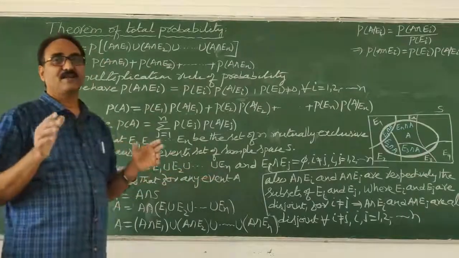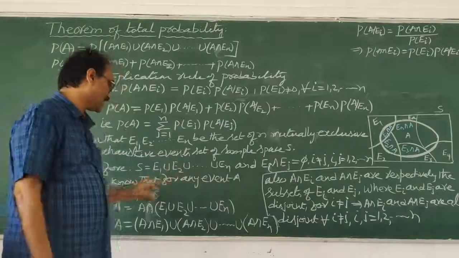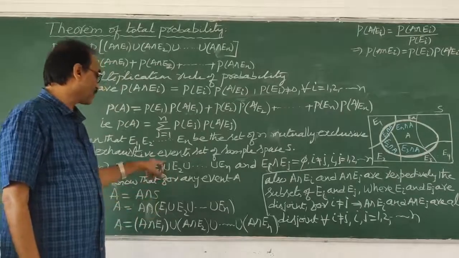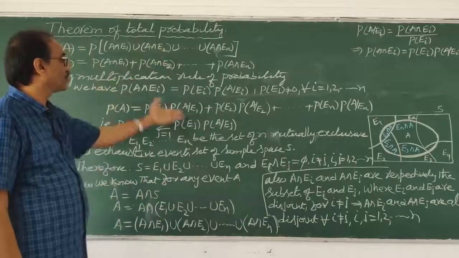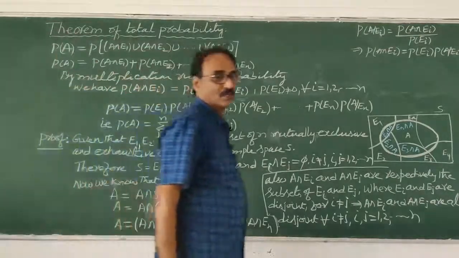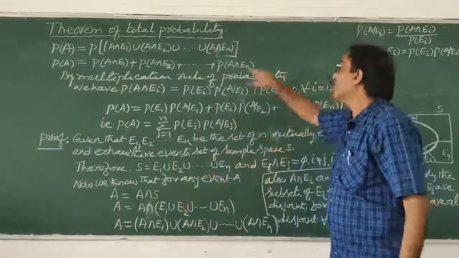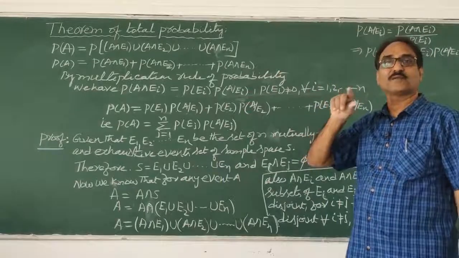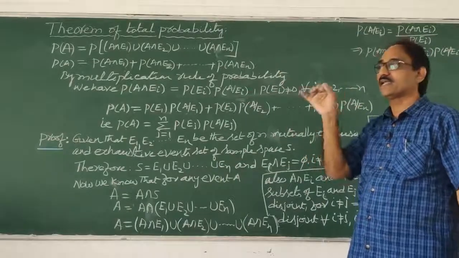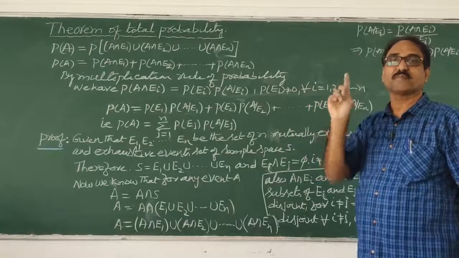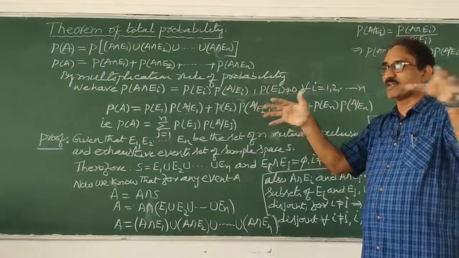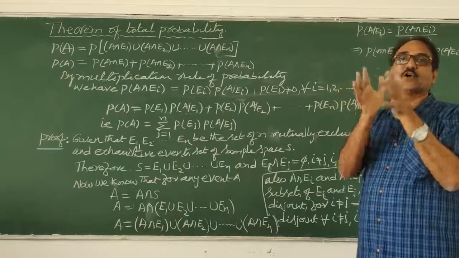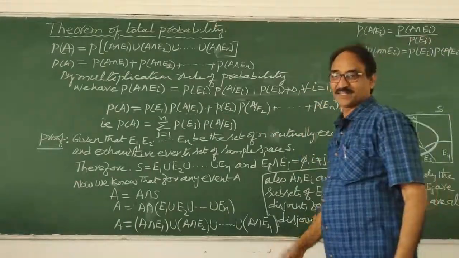And one of the events A is associated with the sample space. A is equal to A intersection S, and from here you know what to do, very simple. I think you understood already. What is total probability also? I explained through your example. The total probability P of A is nothing but getting a red ball from box A, from box B, from box C. All the chances of getting a red ball from A, B, C will add. That is called total probability. Okay?